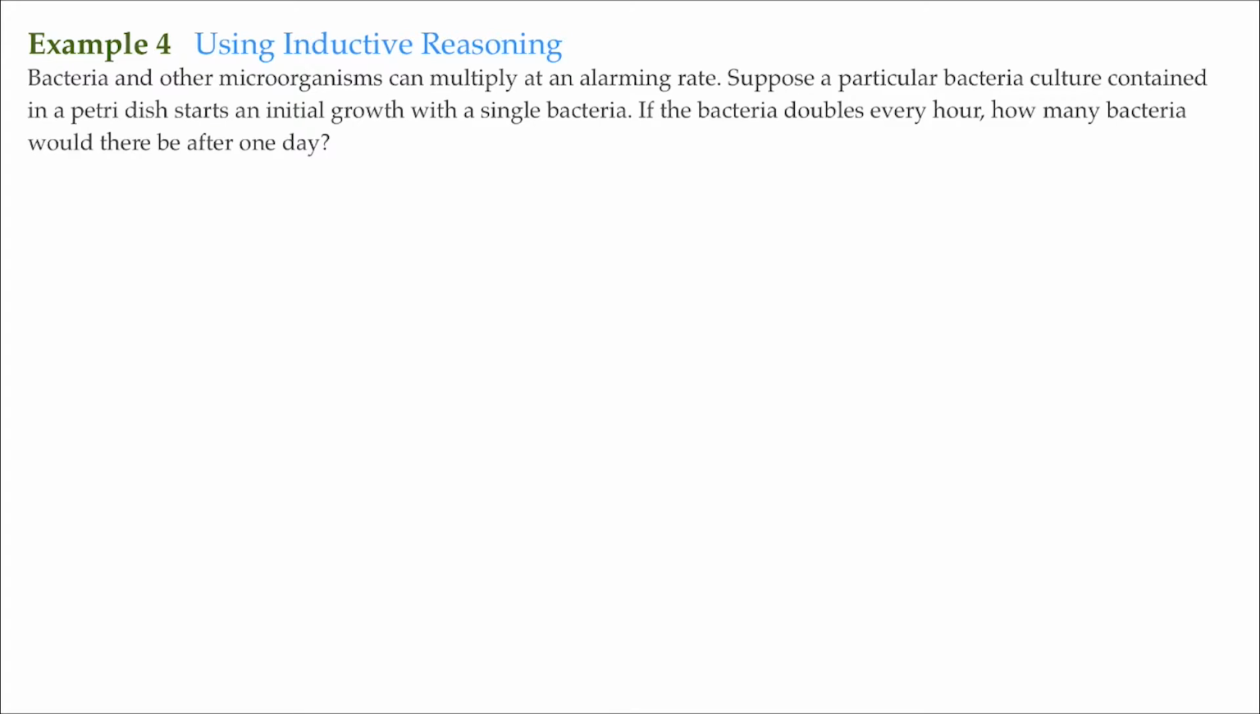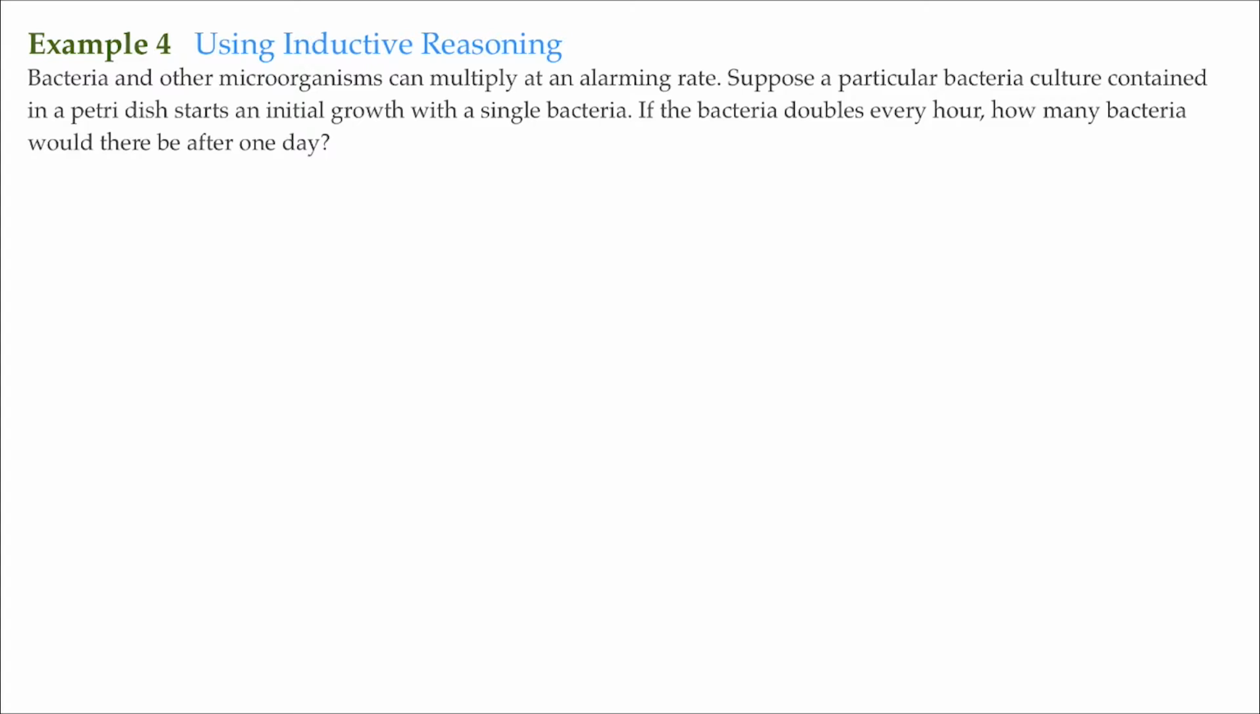So for this example, we're going to continue with using inductive reasoning. And this example says, bacteria and other microorganisms can multiply at an alarming rate. Suppose a particular bacteria culture contained in a petri dish starts an initial growth with a single bacteria. If the bacteria doubles every hour, how many bacteria would there be after 1 day? Now, certainly the point of this chapter is to think clearly and logically. So as we read word problems, we must make sure we know exactly what we need to answer the problem.